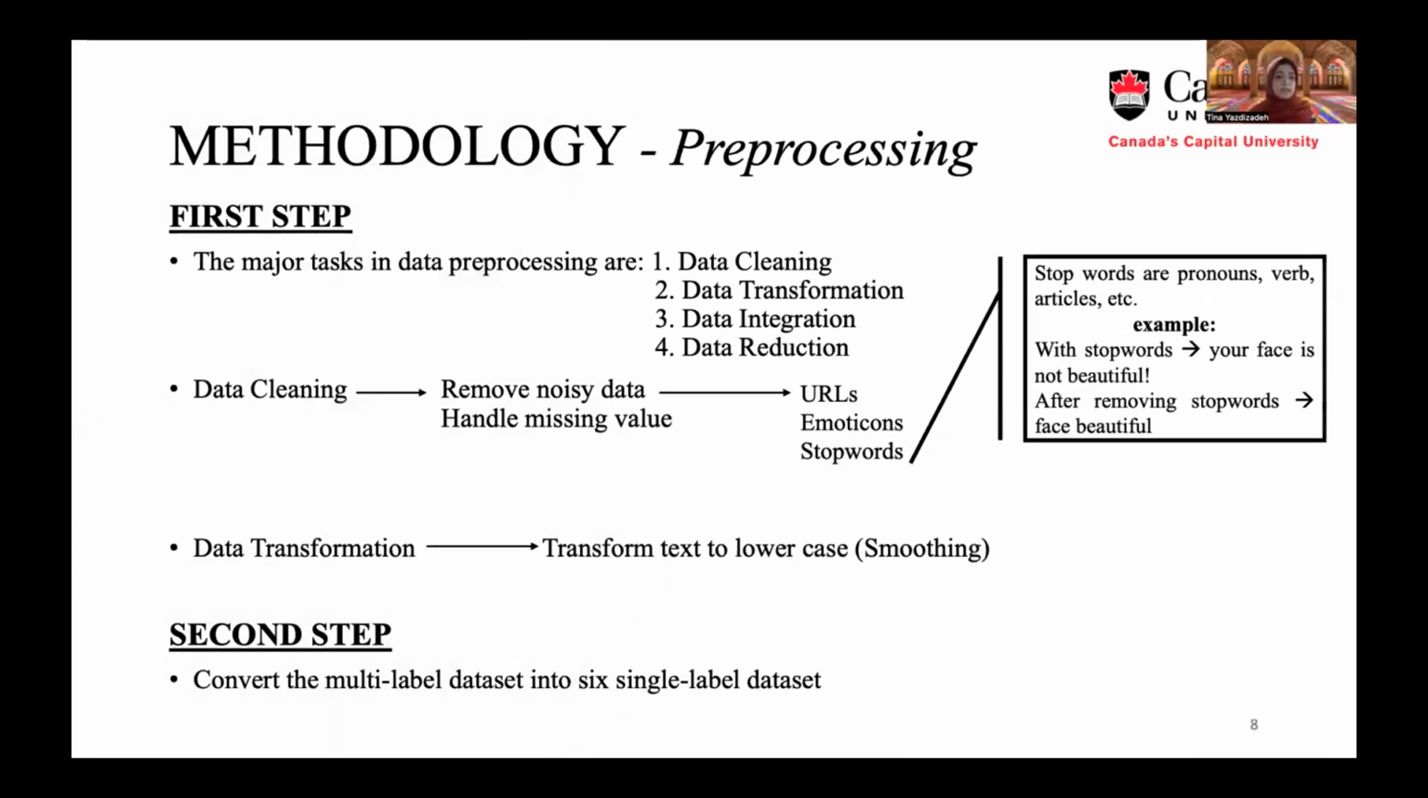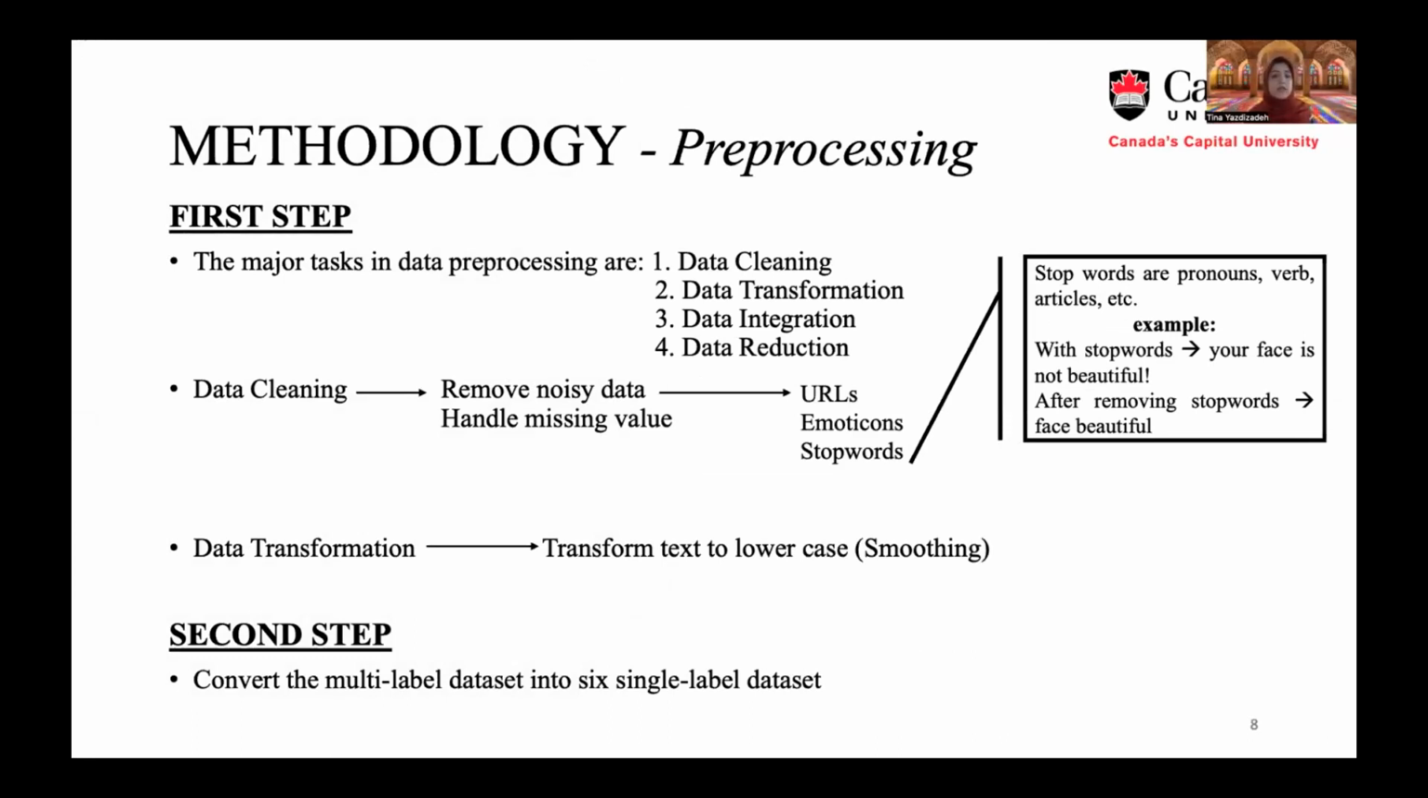And the pre-processing step, basically the material needed for this step is a data set, and it is important to have a valid data set. So the data set that is used in this paper is downloaded from the Kaggle website, and it is collected from the Wikipedia Commons page by Jigsaw Company. There are four major tasks in data pre-processing, which are data cleaning, data transformation, data integration, and data reduction.